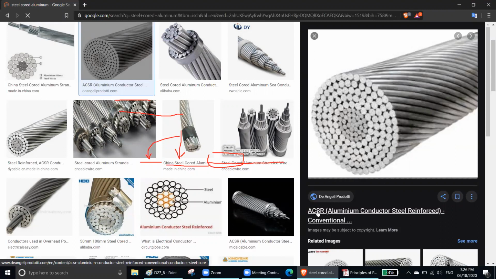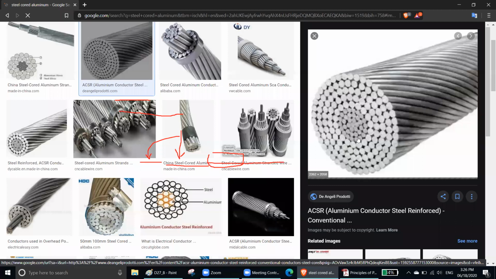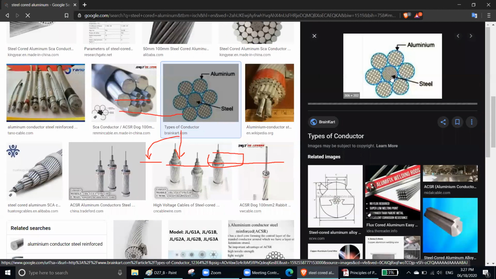Remember, the full meaning is ACSR. At the outside you have aluminum, and in the middle you have steel, so that they become strong. That's why they are called aluminum with steel core.